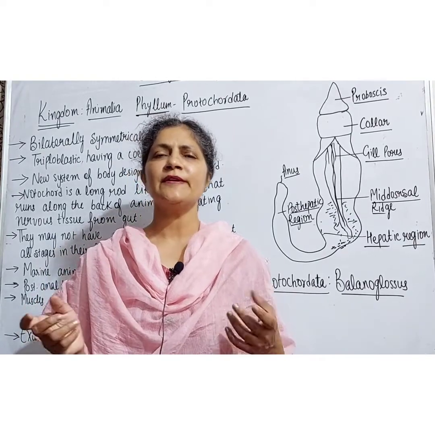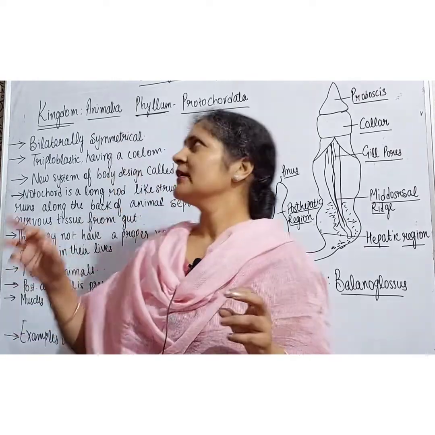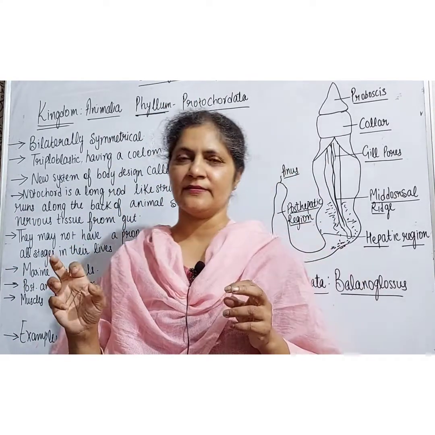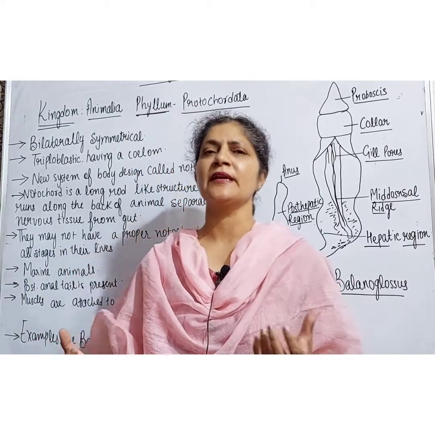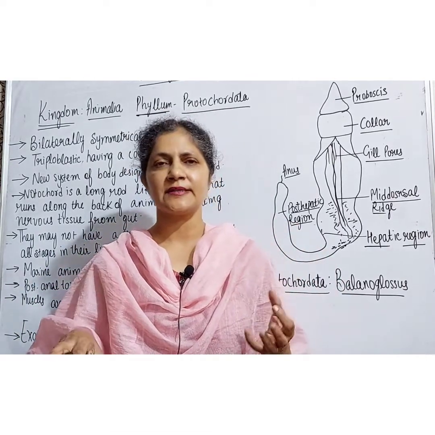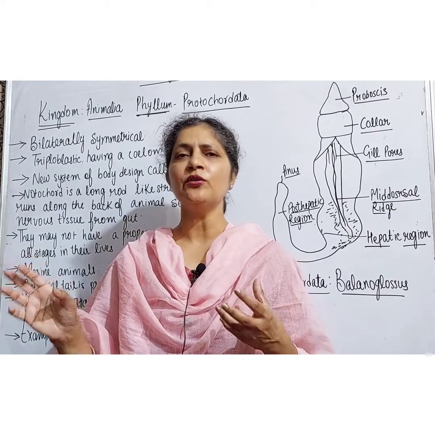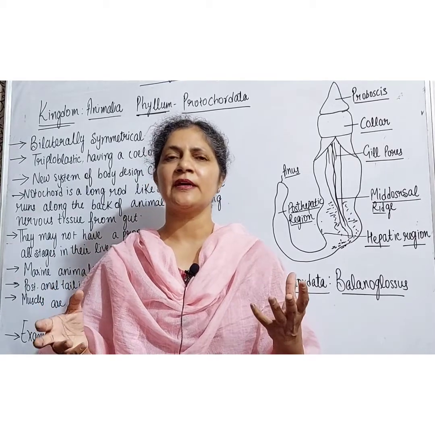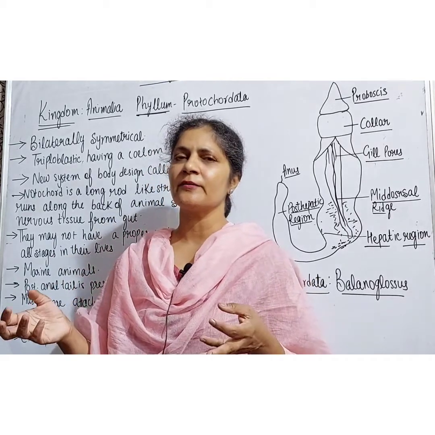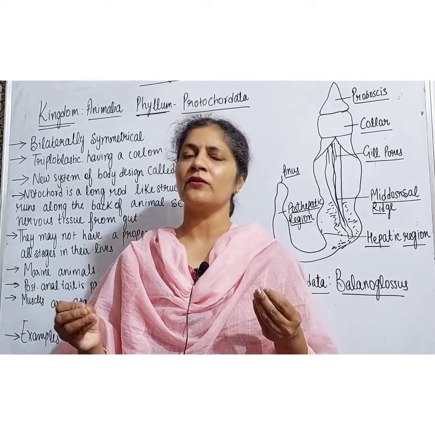Students, in the previous lectures of the 9th class, we were discussing the chapter diversity in living organisms. We discussed the various kingdoms, and in the last we were discussing the kingdom Animalia, which is further divided into phyla. We discussed the phylum Porifera, Coelenterata, Echinodermata. Many phyla we discussed were all non-chordates.